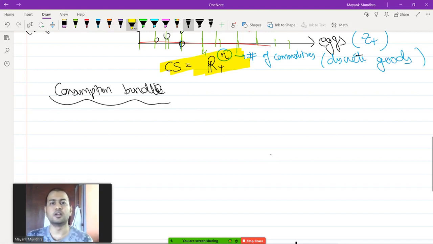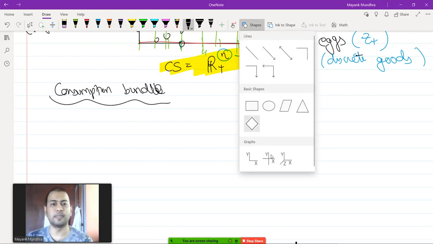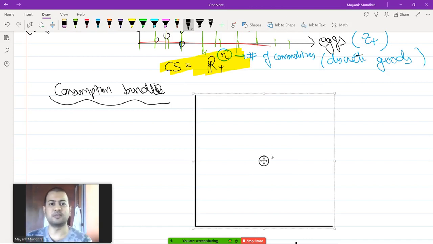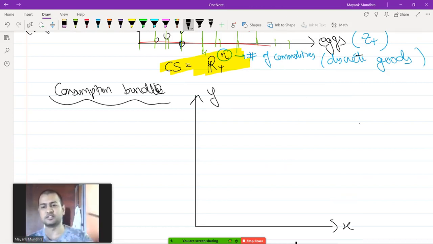Okay. Now consumption bundle. Suppose you have goods X and Y. From now onwards, I'm always going to assume homogeneous goods. So the entire world for us is homogeneous. We'll never come back to discrete goods unless the examiner asks us of it.